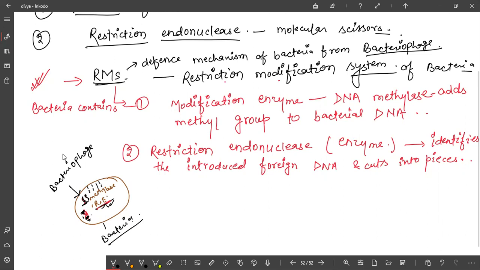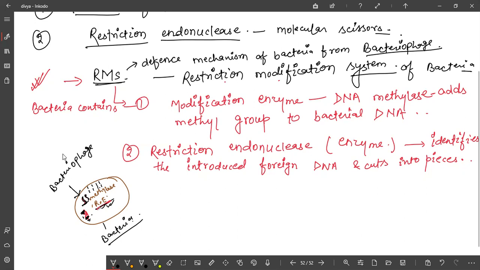This is a bacterial DNA, and here the foreign DNA is coming. Methyl group is not added in this, so this restriction endonuclease will come to know that this is a foreign DNA and will cut this foreign DNA. As a result, the bacteriophage DNA will be cut, transcription or translation will not take place, and the bacteria will be able to protect itself. Is it clear to you?